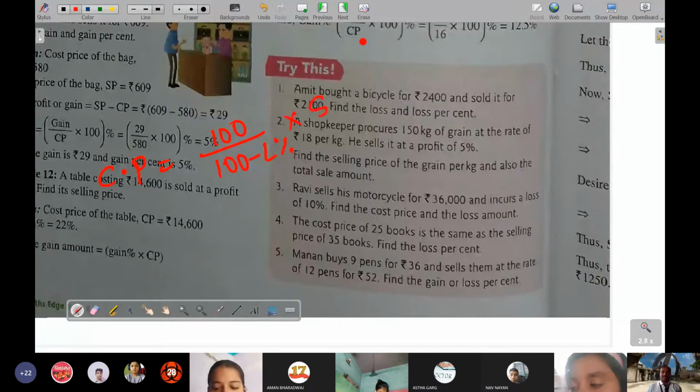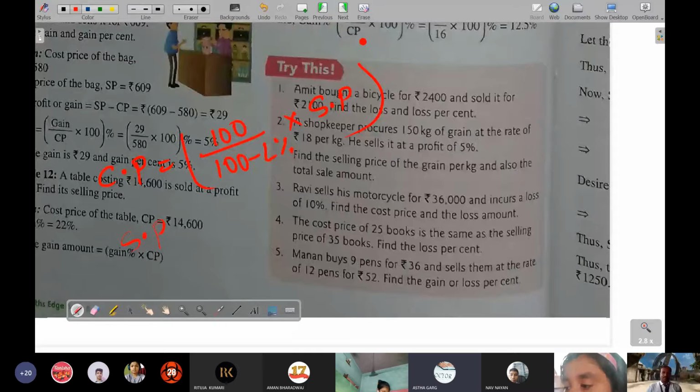Yes, this formula you can apply. And sir, SP is equal to (100 plus gain or loss) by 100 into CP, sir. Just the opposite of each other. Yes. So got it? Yes, sir, understood. Any more doubt to anyone in 9.1 or in this Try This section of page 120?